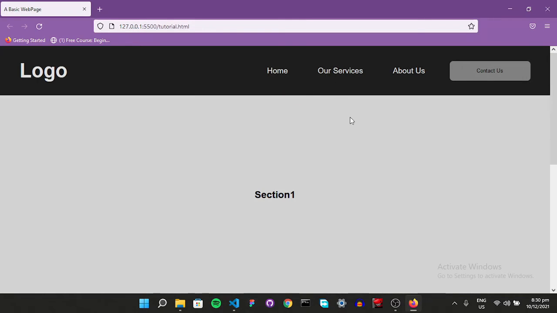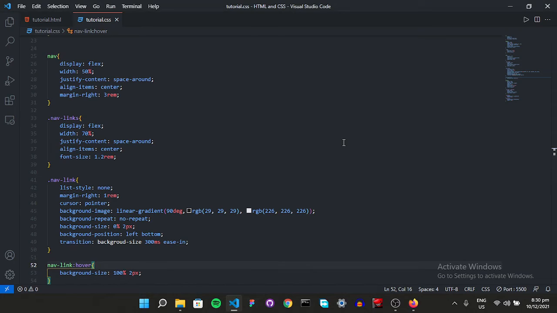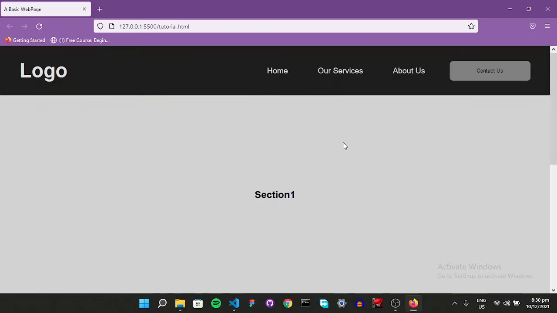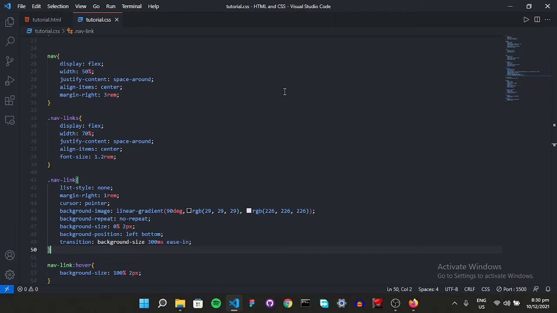Okay, so it's not working now. Let's see. Oh, I forgot the N in here. So yeah, now it's going to work. Still didn't work. So transition on my background size. Okay, I think I misspelled something.